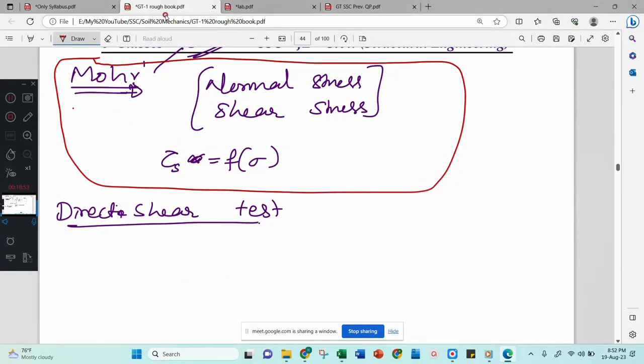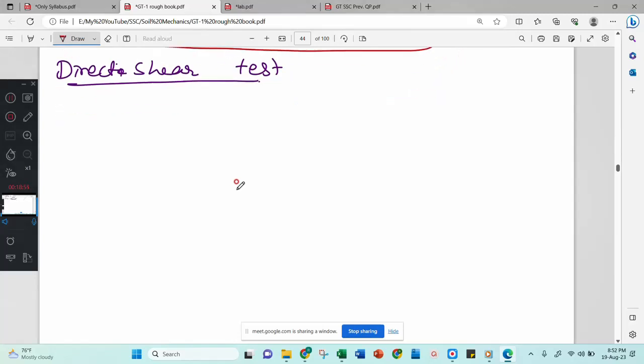Now I will explain how exactly the direct shear test is dealt with theoretically. Look here, this is your shear box with soil inside. The box is made up of two halves, two separate plates. The top one is separate and the bottom one is separate, but the soil is intact inside.